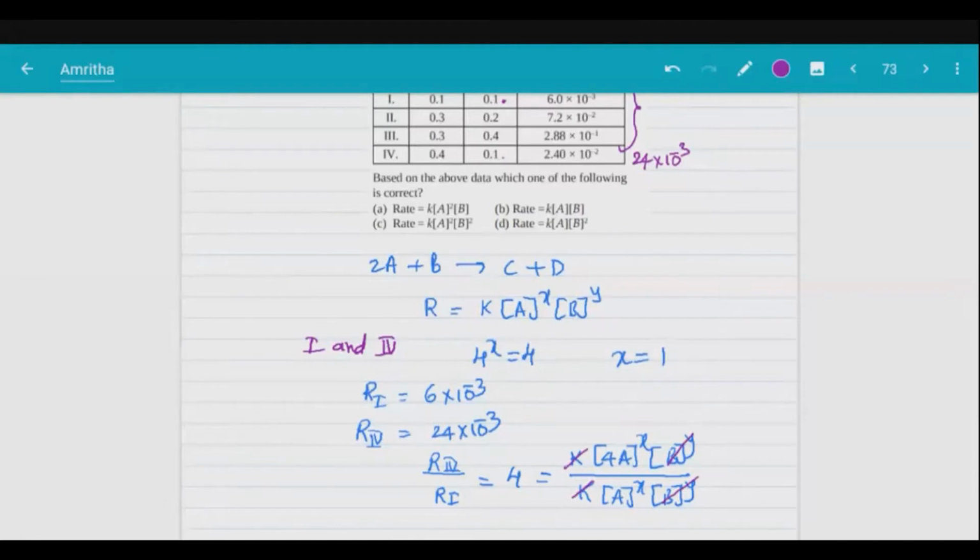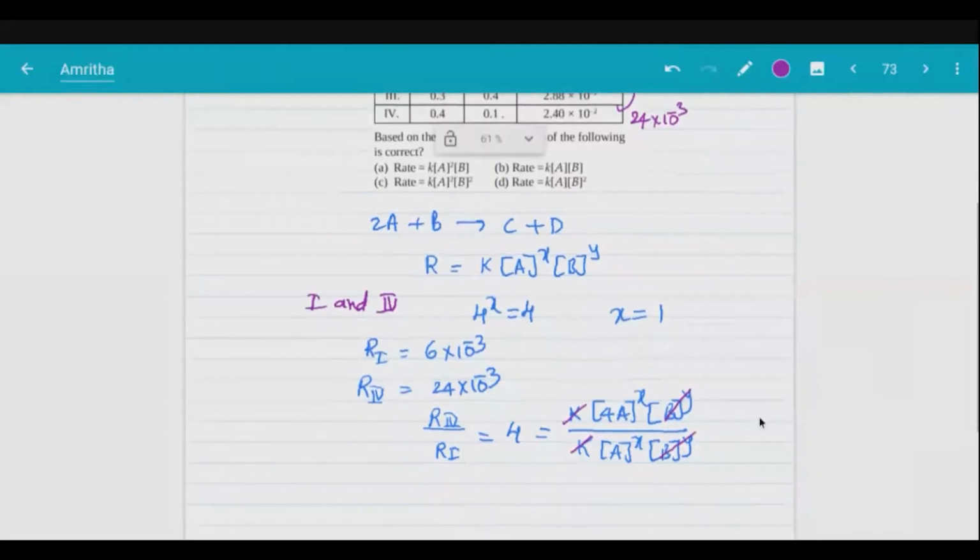Now let's find out B also. How are you saying X equal to 1? Very simple. See, 4 power X equal to 4 power 1. So the bases are same, right? If bases are same, powers should be equal. So X equal to 1.